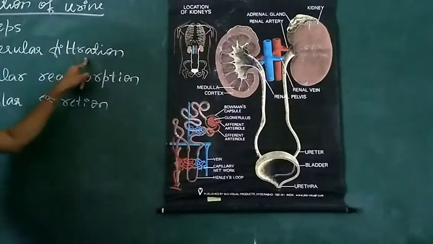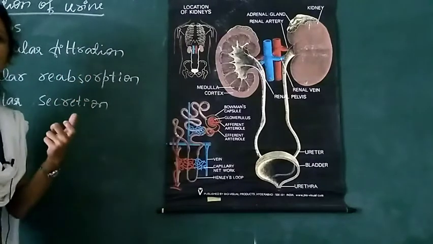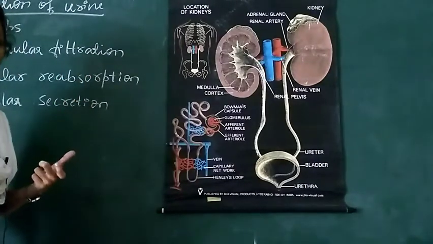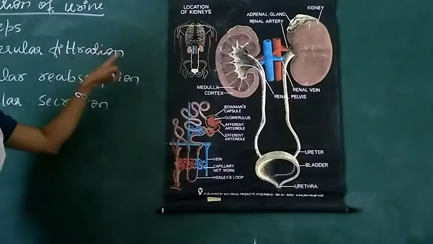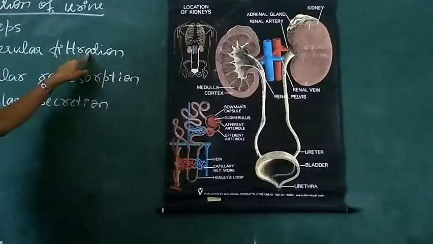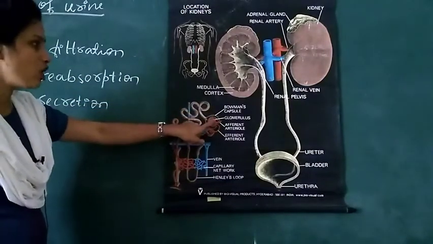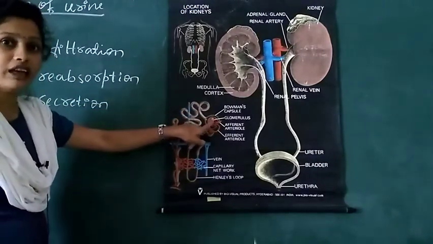Glomerular filtration means the filtration of blood takes place in the glomerulus region of the nephron. Glomerular filtration is nothing but the filtration of the blood which takes place in the glomerulus portion of the nephron.